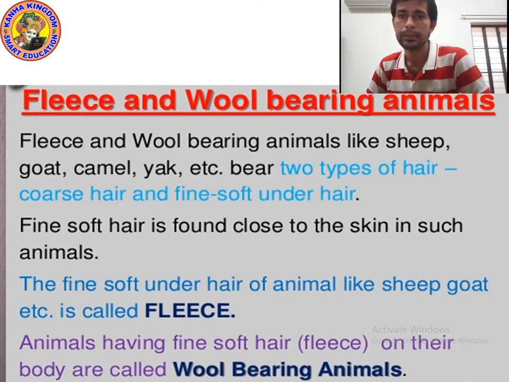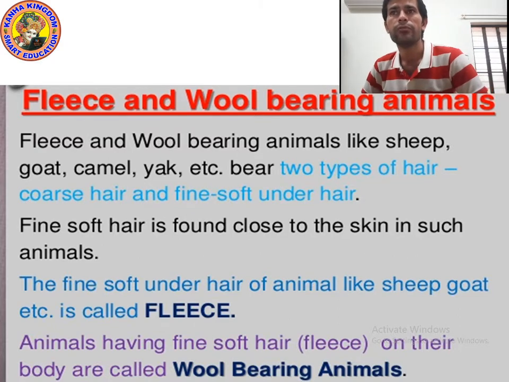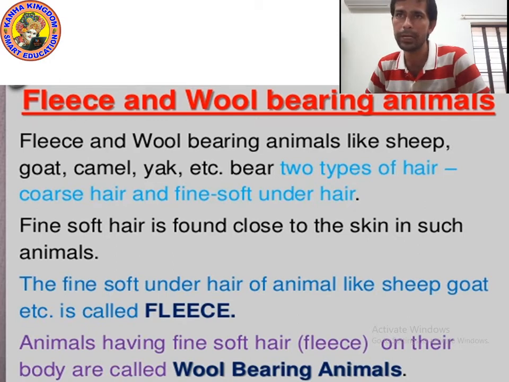First topic that we studied in the previous class: fleece and wool bearing animals. So what is the meaning of fleece and wool bearing animals? Animals having fine soft hair, or fine soft fleece, on their body are called wool bearing animals. Fleece and wool bearing animals like sheep, goat, camel, yak, etc. bear two types of hair, coarse hair and fine soft under hair.